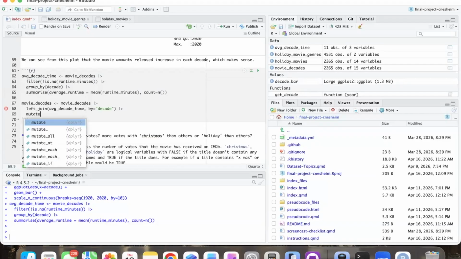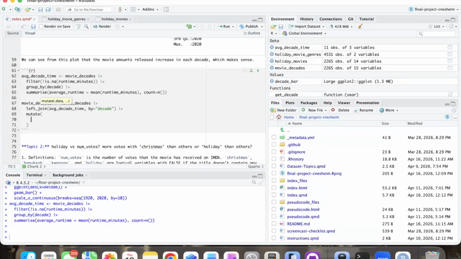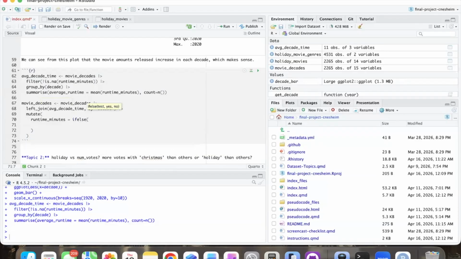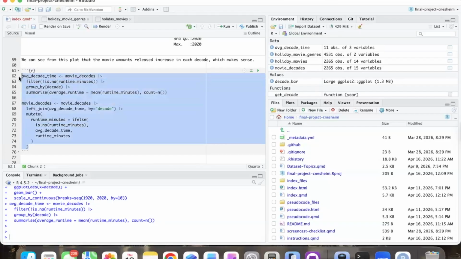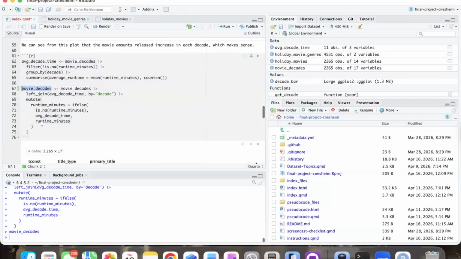So then we're going to use mutate again, and we're going to create an if-else statement. So if runtime minutes is NA, is.na runtime minutes, then we're going to fill it with the average decade time. And else, we're just going to leave it as runtime minutes because we don't want to change our current data. We don't want everything to be the average. We just want to update the new. So now let's run these two and see what this looks like now.